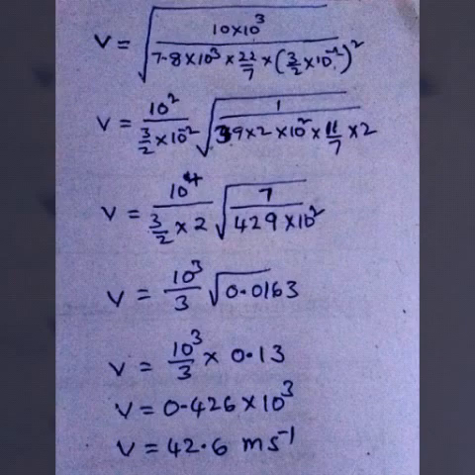So we get v is equal to 10 power 4 by 3 by 2 into square root of 7 by 39 into 11, 429 into 10 square. So 2 is cancelled. So we get 10 cube by 3 root of, we can find out the value, 0.0163. Next, the square root of 0.0163 is 0.13, and divide it by 3, we get v is equal to 0.426 into 10 cube, that is v equal to 42.6 meter per second.